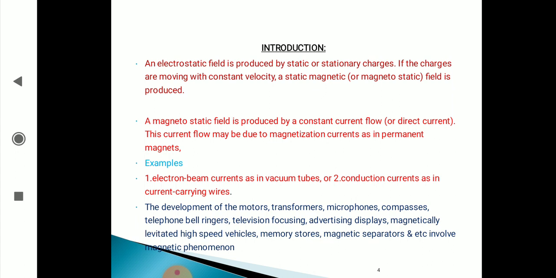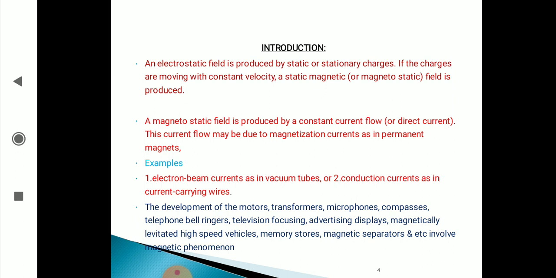A magnetostatic field is produced by a constant current flow. Constant current flow means direct current. The magnetostatic field is produced by DC current. This current flow may be due to magnetization currents, as in permanent magnets. Some examples I want to mention here: electron beam currents, as in vacuum tubes; conduction currents, as in current carrying wires.